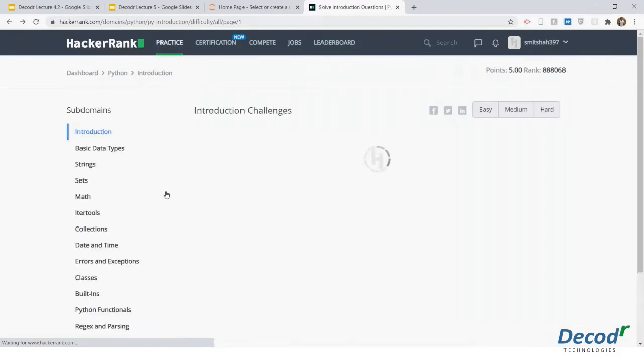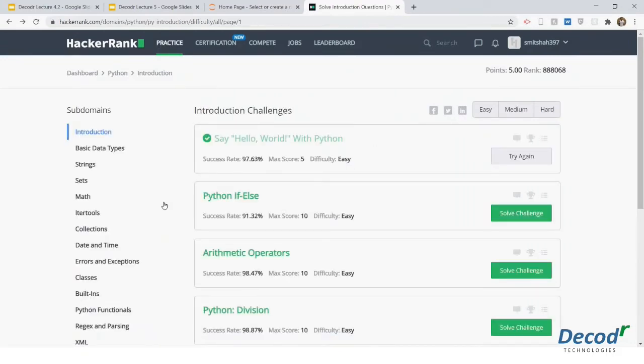We'll give you around 10 to 15 challenges per week from HackerRank only that you will have to solve. Now the question is, how do I solve it? Suppose someone says try this. I just made a student account today morning.